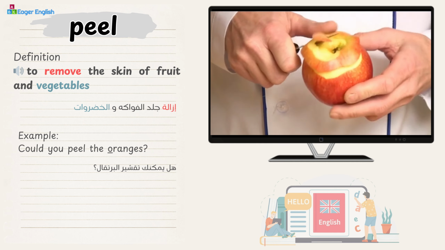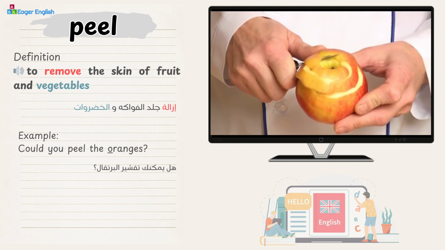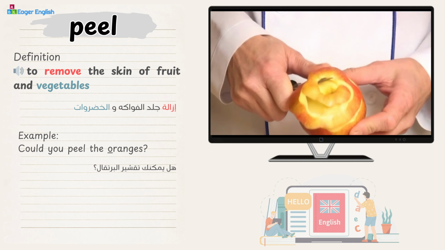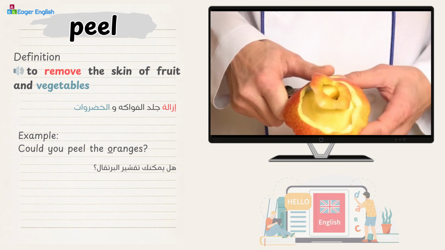Peel. Definition: to remove the skin of fruit and vegetables. Example: could you peel the oranges?